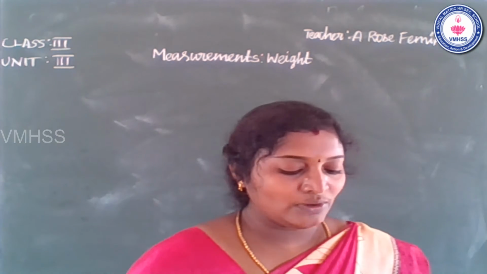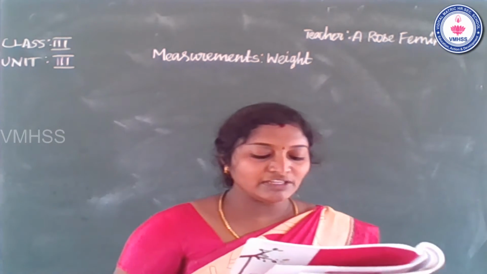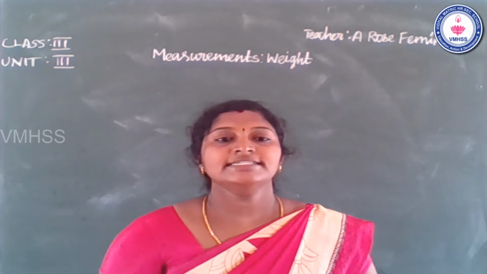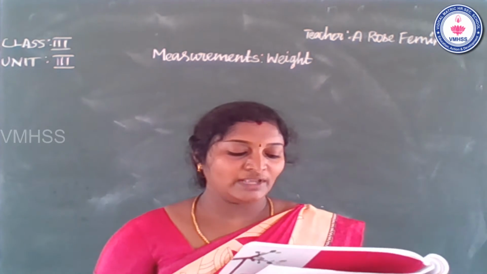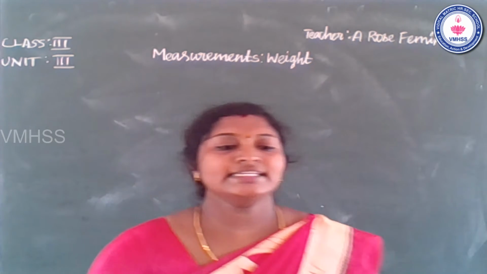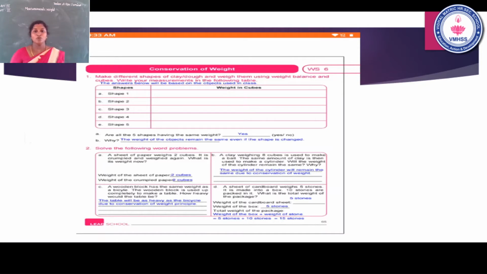Okay, students. So, next one. Solve the following word problems. Okay. First one, a sheet. Okay, see the slide. So first one, what is that? A sheet of paper weighs 2 cubes. How many cubes? 2 cubes. Okay, so it is crumpled and weighed again. So what is its weight now? Okay, first you compare the weight of the sheet of paper and the weight of the crumpled paper.